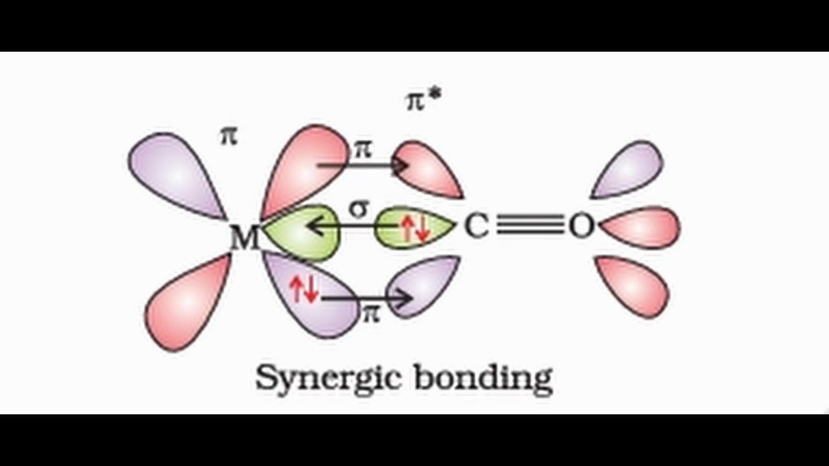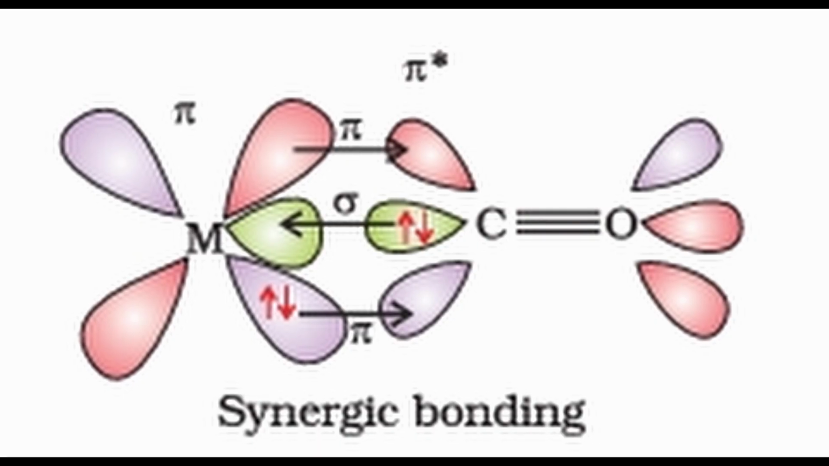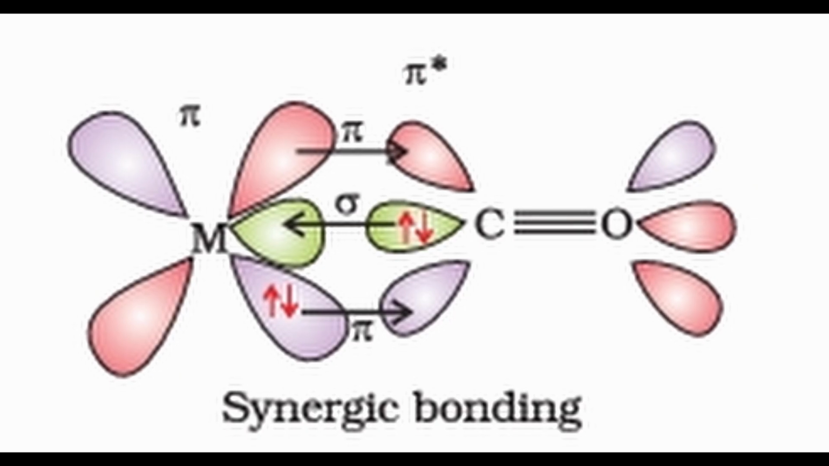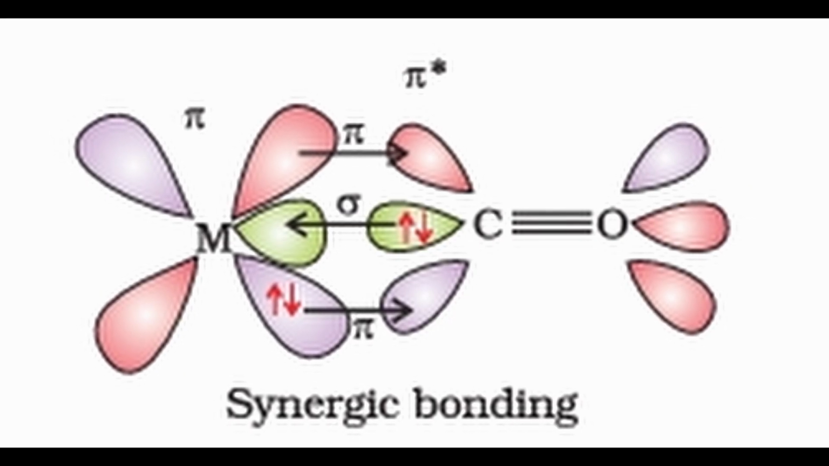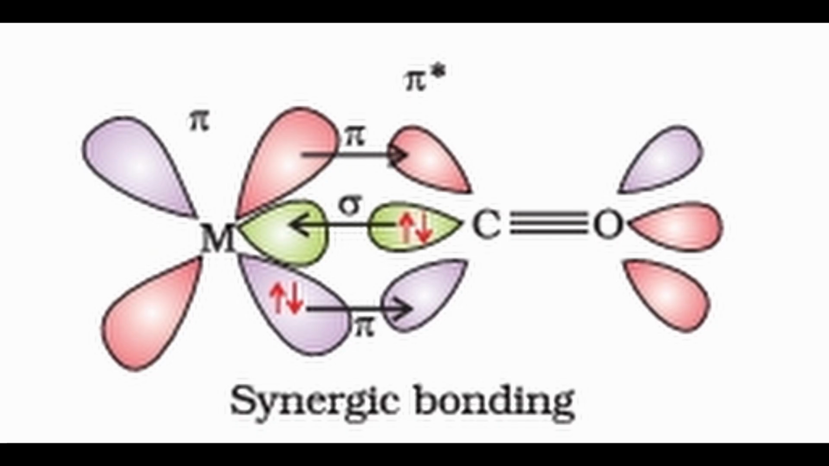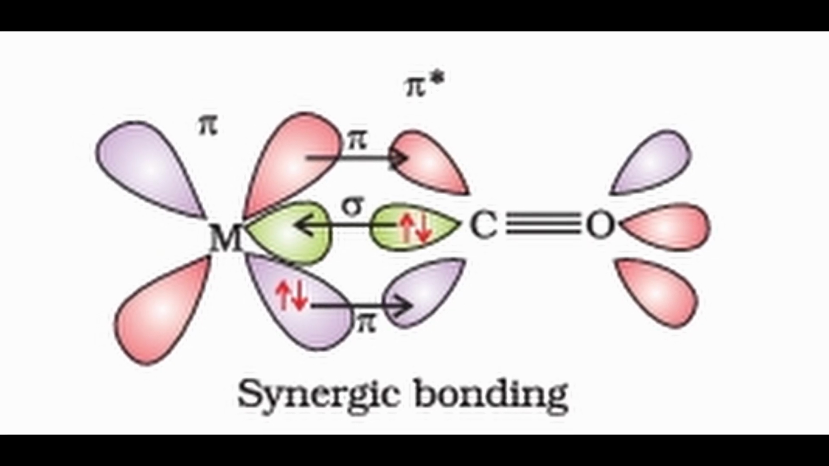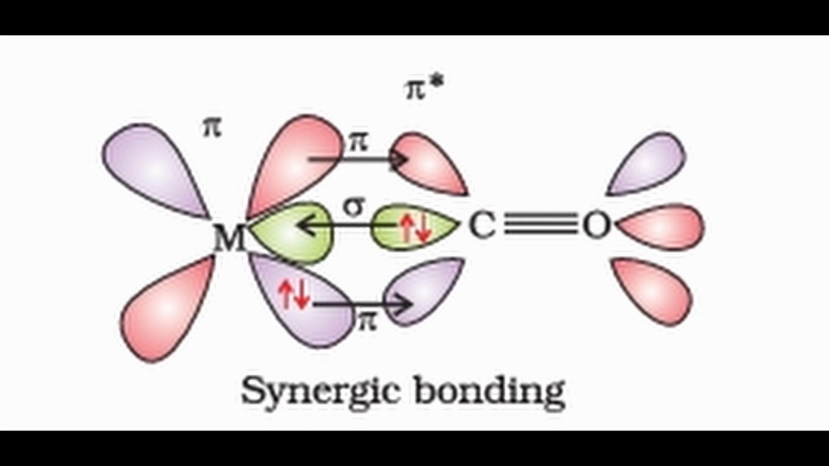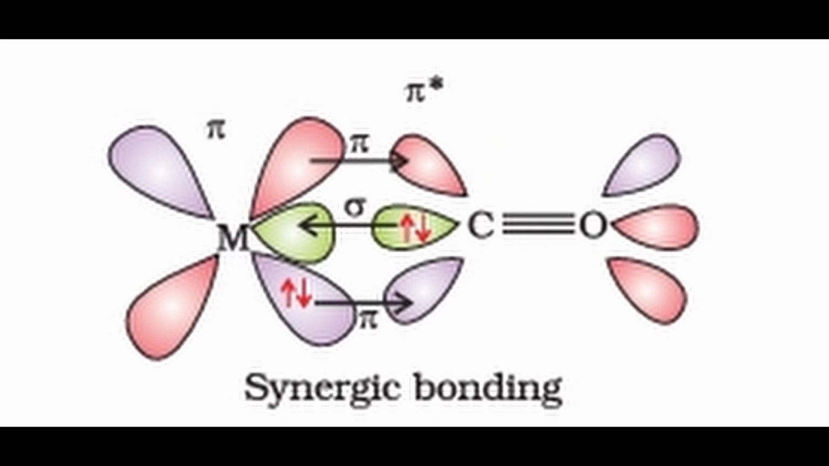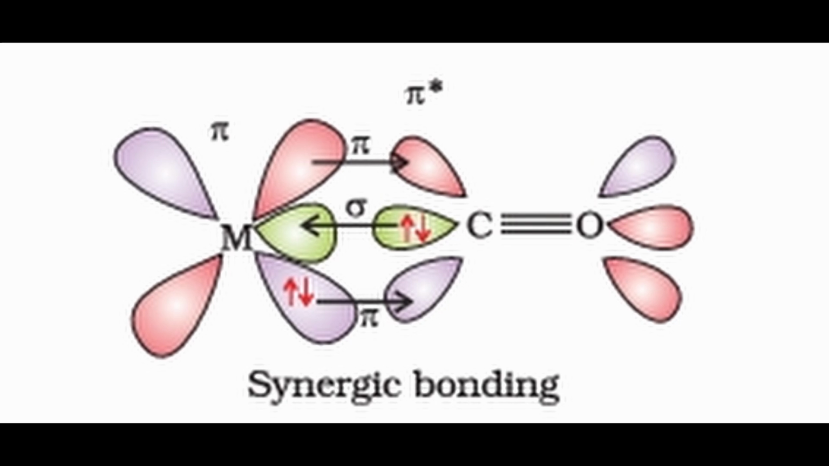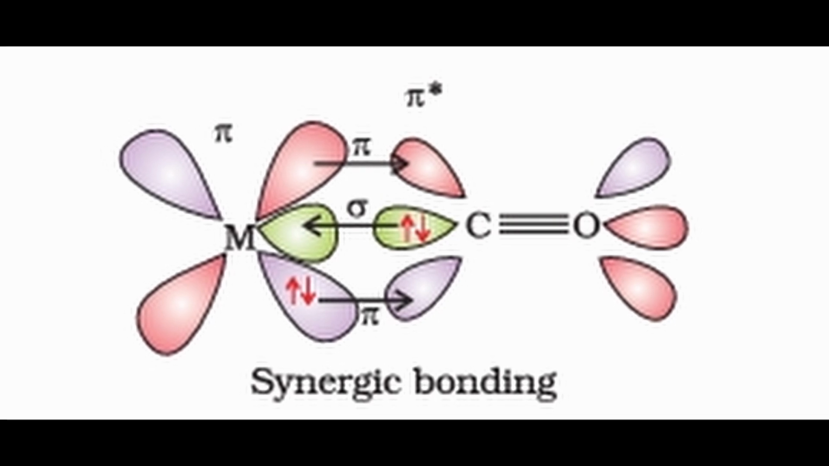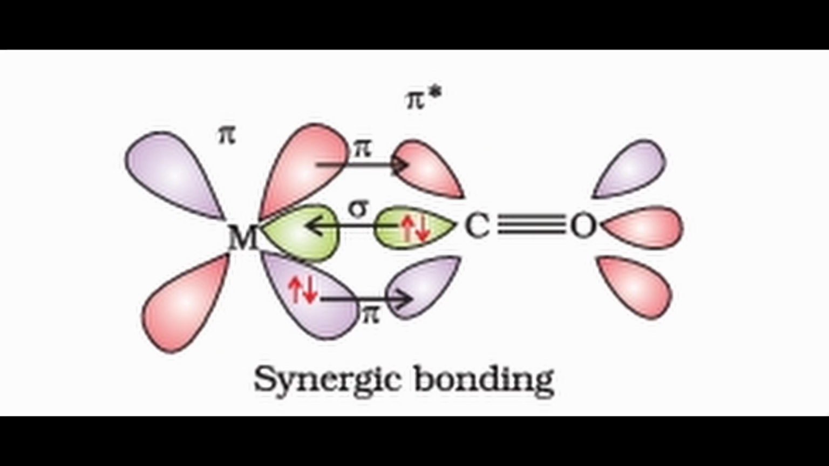The metal-carbon bond in carbonyl complexes has dual character, both sigma and pi bonding. First, a sigma bond is formed when the carbon atom of the CO ligand donates a lone pair into an empty orbital of the metal. In return, the metal donates electron density from its filled d orbital back into the empty pi antibonding orbital of the carbonyl ligand, forming a pi back bond. This mutual reinforcement of electron donation and back donation is called synergic bonding, and it plays a key role in stabilizing metal carbonyl complexes.